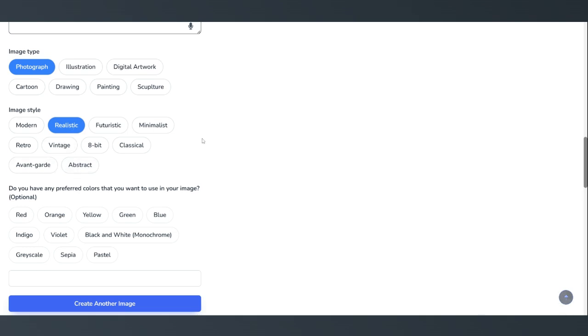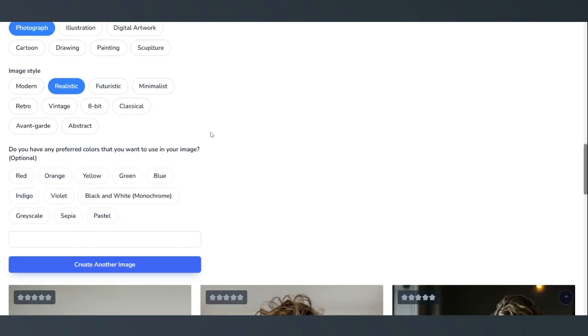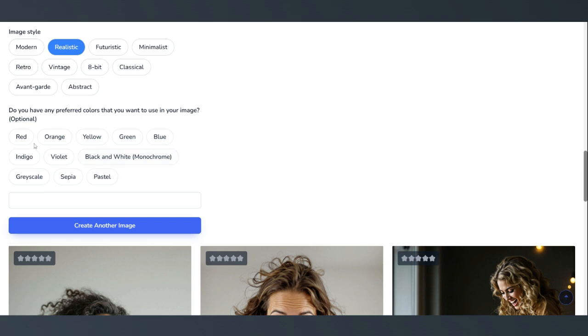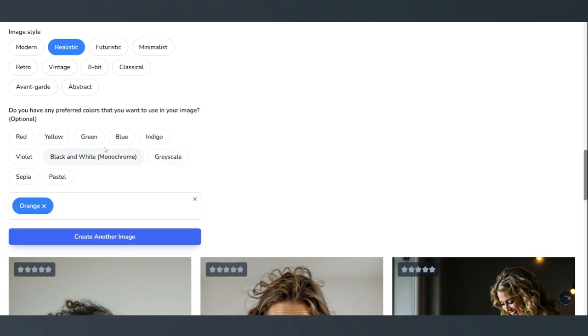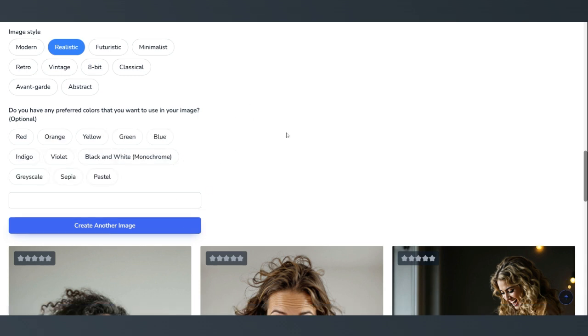I mean, there's so much to work with here. So you can play around with this and spend some time here trying different things and find out what works for you. You can even customize your color. You can pick a couple different colors, or you can let it use all the colors. We'll just leave it as is for this demo. And that's it. We can create the image.